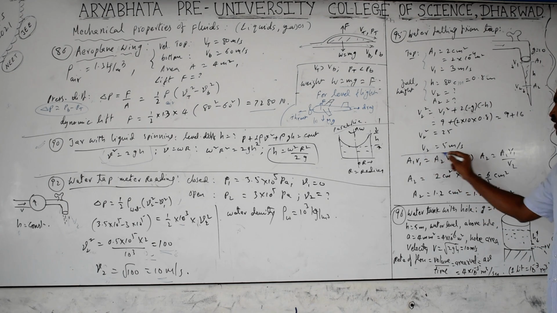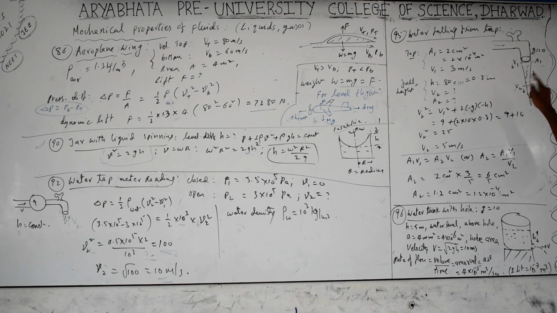Next is the equation of continuity. If you take the equation of continuity, A1 V1 equals A2 V2. First calculate the velocity, then you go for the cross-section areas. A2 you have to find out, which is equal to A1 V1 by V2. A1 is 2 centimeters square. The answer is given in terms of centimeters square, so there is no need to convert it to meter square actually.